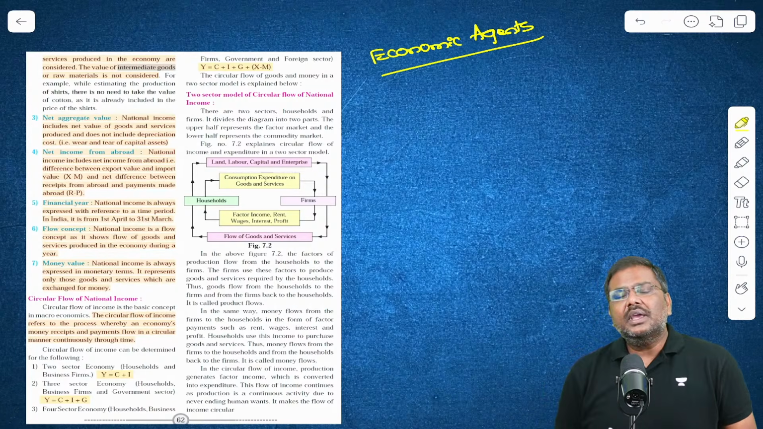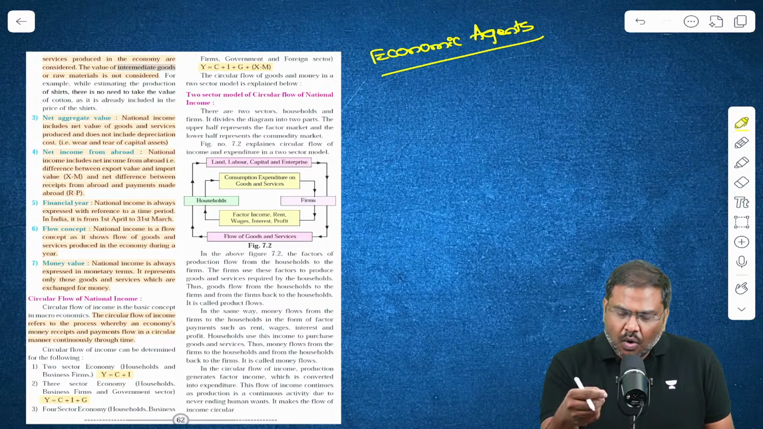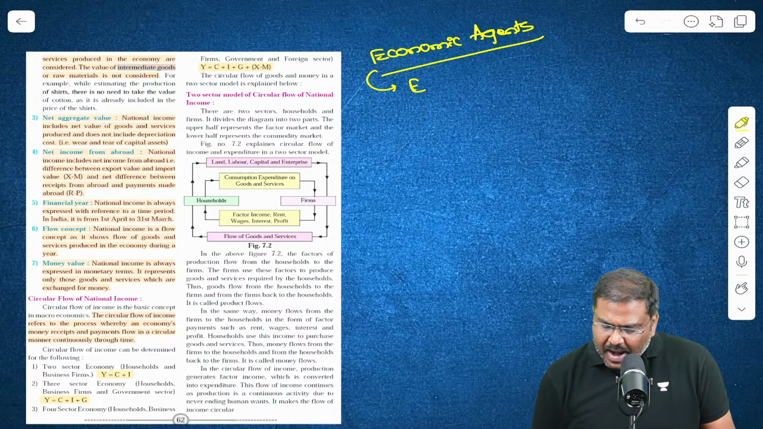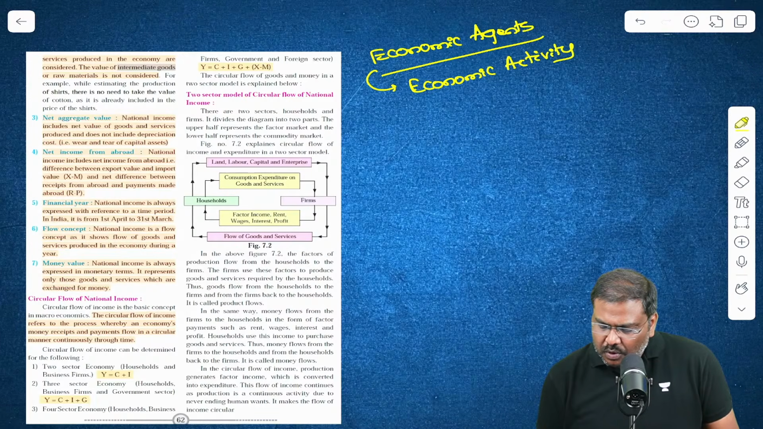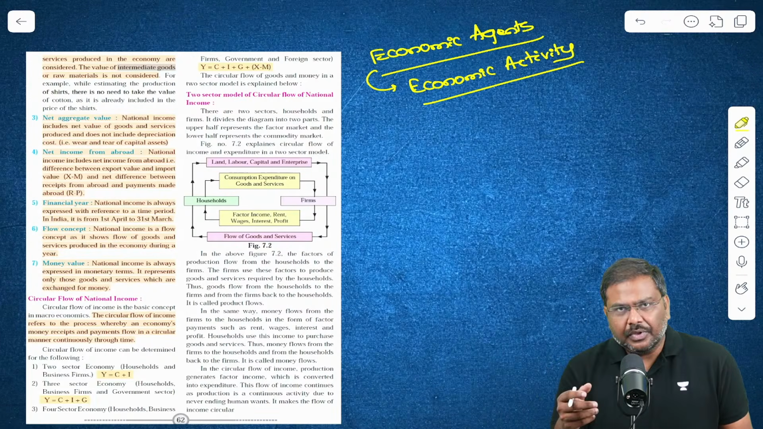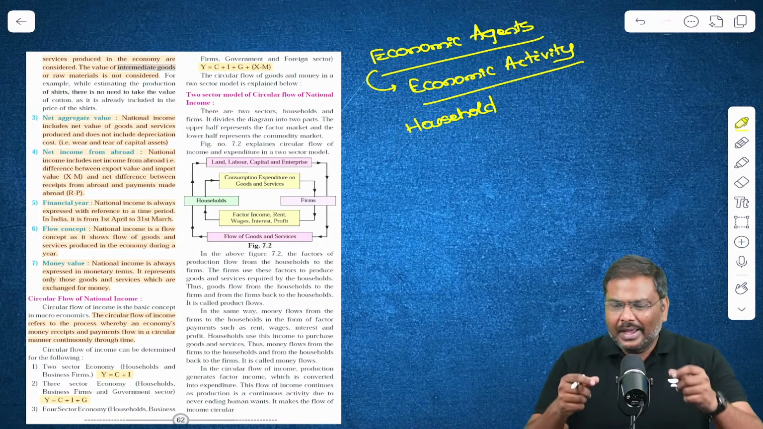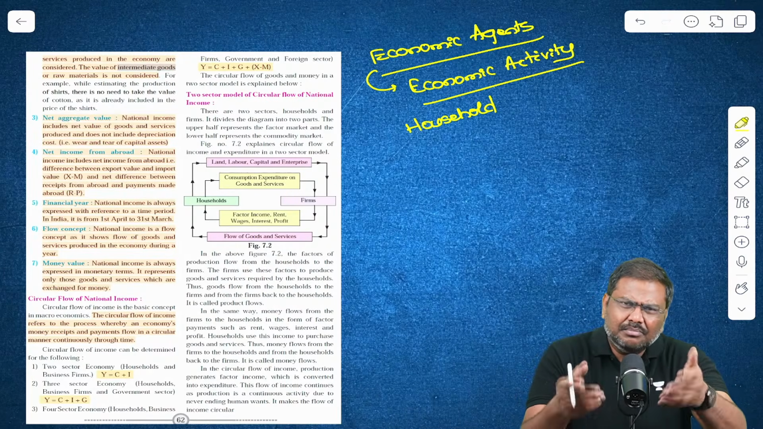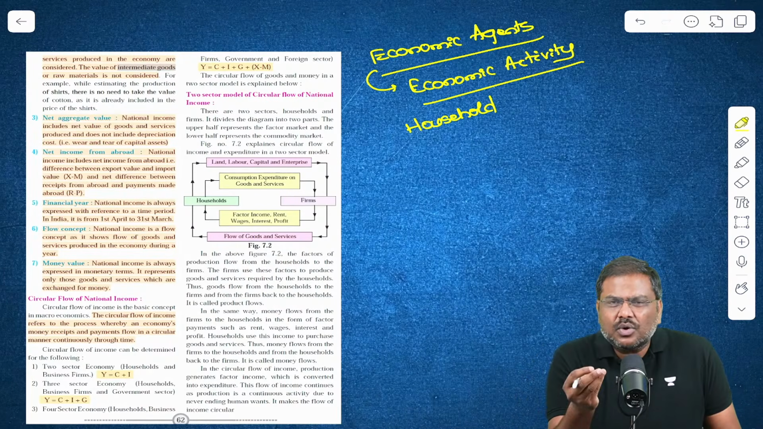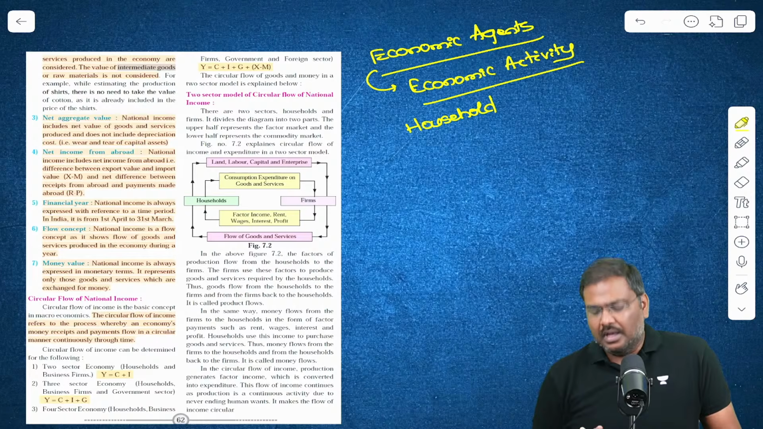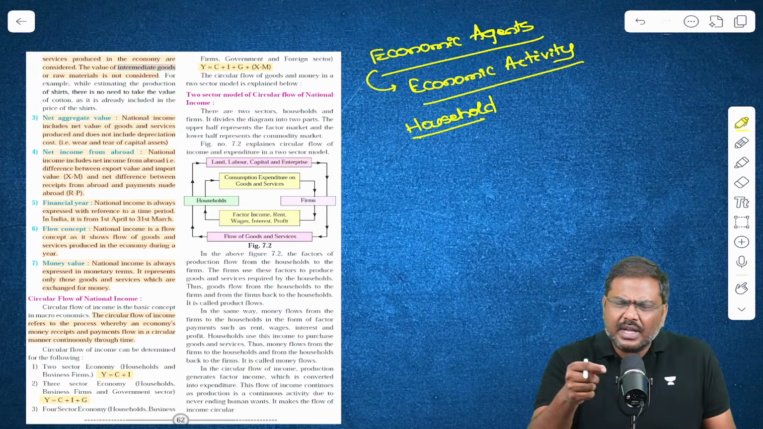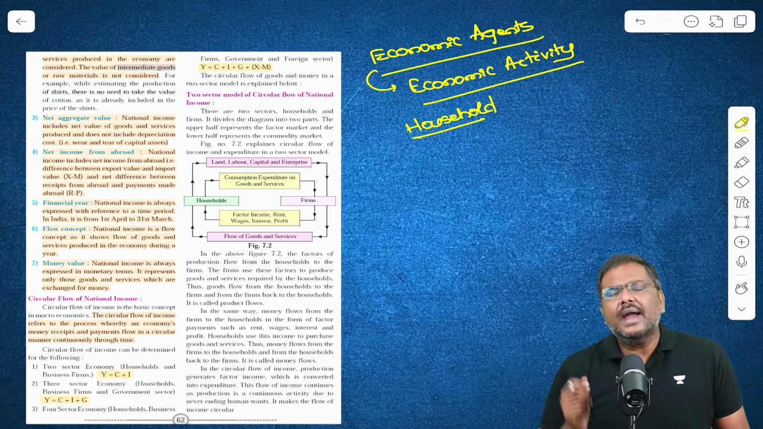What do you mean by economic agents? Anyone who contributes to the economic activity, anybody who is going to contribute to the economic activity, is referred to as an economic agent. For example, we have households. And what is the meaning of economic activity? Anything that is produced and supplied in the market is called economic activity. So households are part and parcel of economic activities.